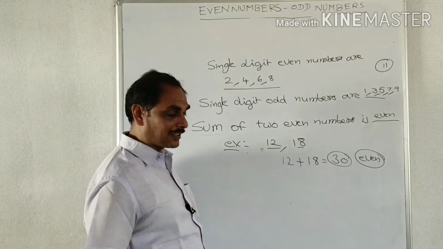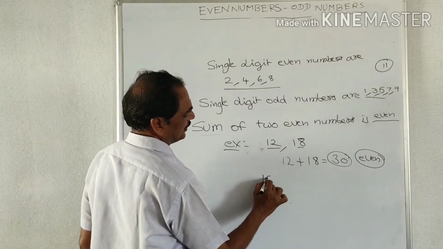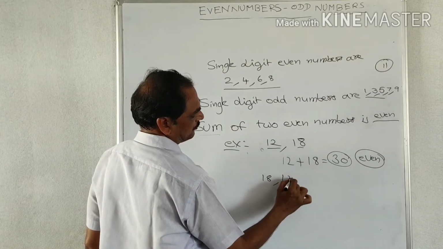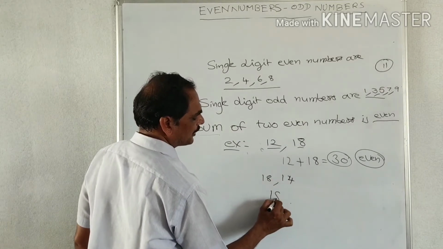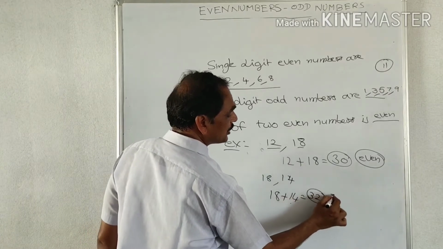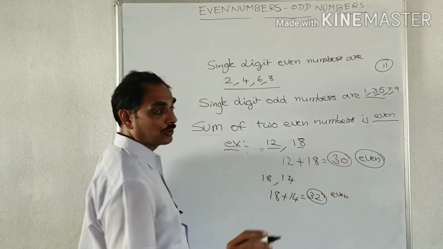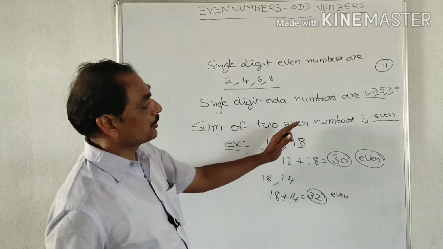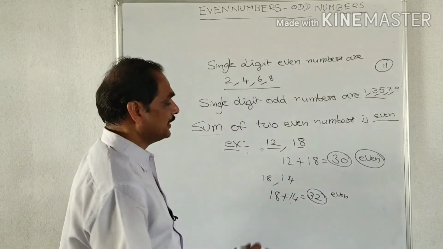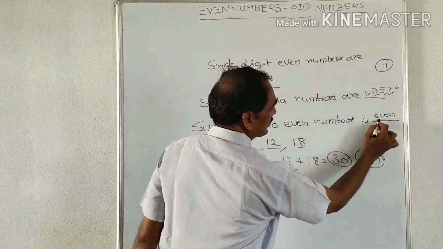If another person takes other numbers, 18 comma 14, the sum of 18 and 14 is 32. So this is also an even number. So we have to write only even number, not 'either even or odd'. Here the sum of 2 even numbers is an even number.